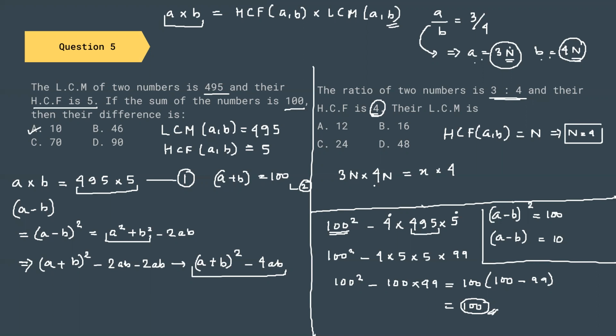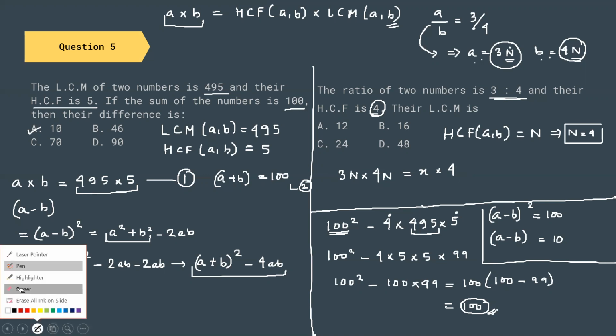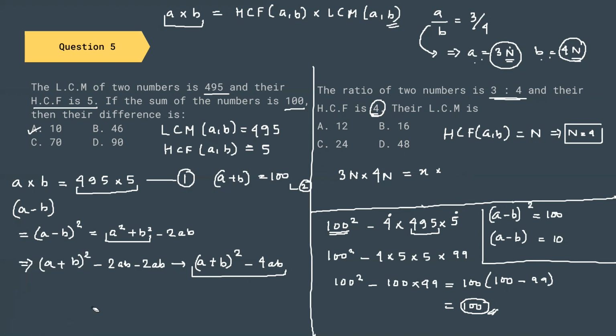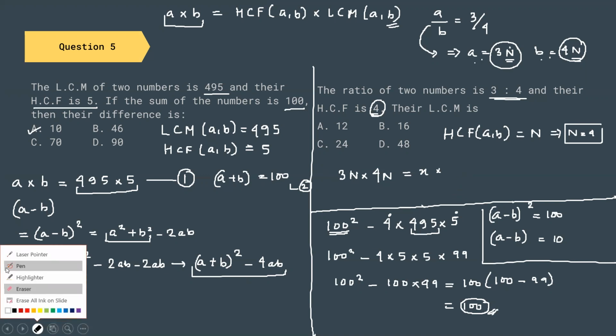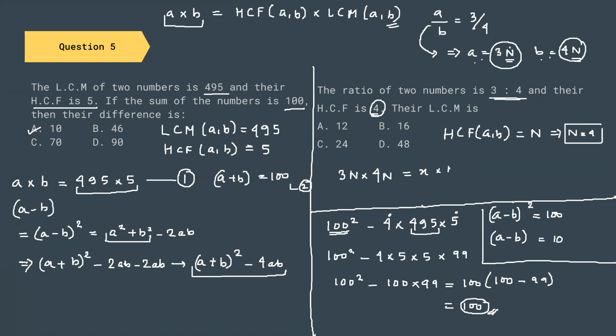What we are going to do? Let's see again. This is the product of the two numbers. LCM we have to find, and this is HCF. So instead of writing 4 here, I can just simply put it as n. So let us just simplify the equation first.